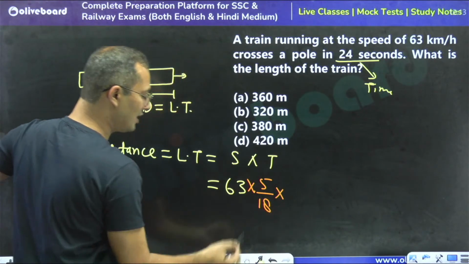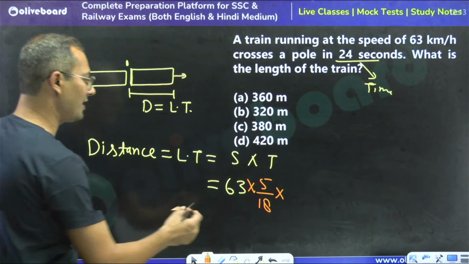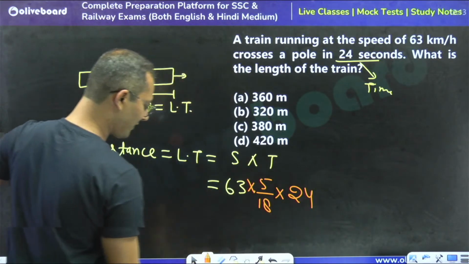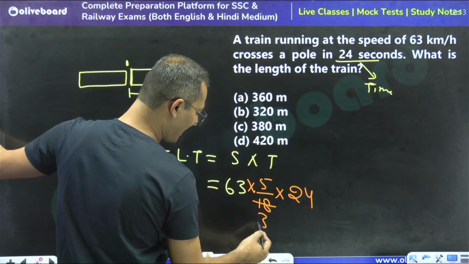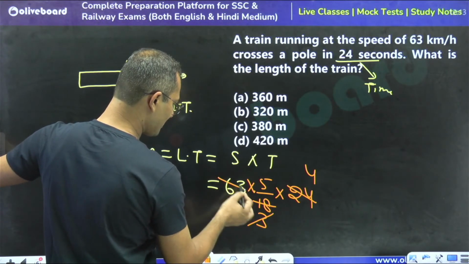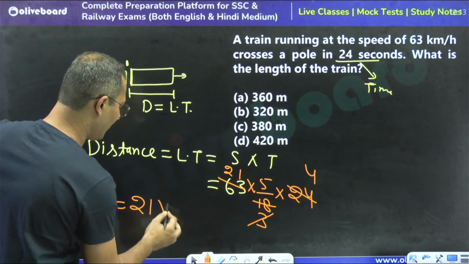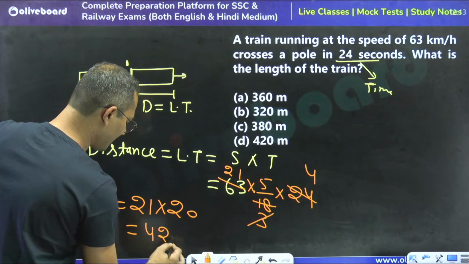So you have to learn, my dear friends, when to multiply by 5 by 18 and when to multiply by 18 by 5. I think this is very clear. Take the time, that is 24. By 6 this is 3 times, and by 6 this is cancelled 4 times. By 3 this is cancelled 21 times. So we can say 21 into 5 into 4, 420. So 420 meter is the right answer.